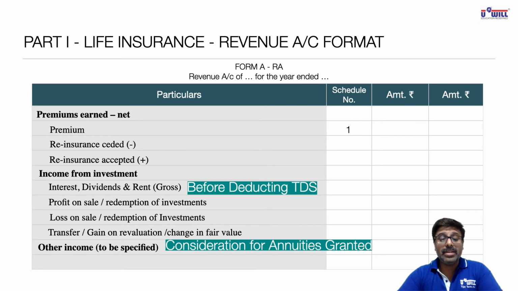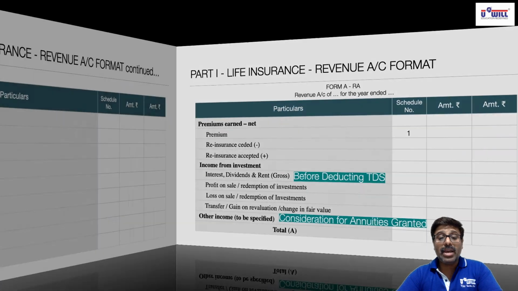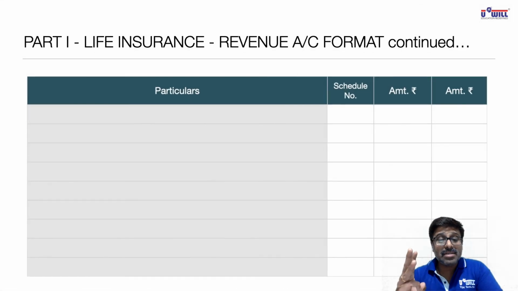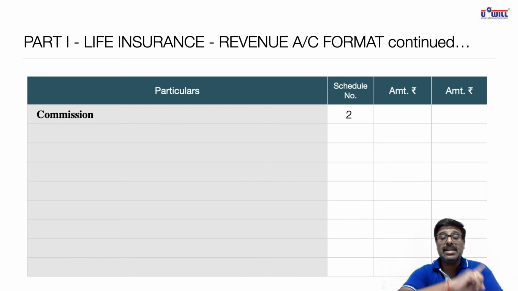Now going further, total of A. So total of this first part of revenue account will be called total A. Now second part of revenue account, okay, three small expenses. You all remember which three small expenses? Write down. Commission. That will be as per schedule number 2. Schedule 1 we will make for premium. Okay, we discussed that only 4 schedules are to be made for revenue account. First schedule for premium, second for commission.